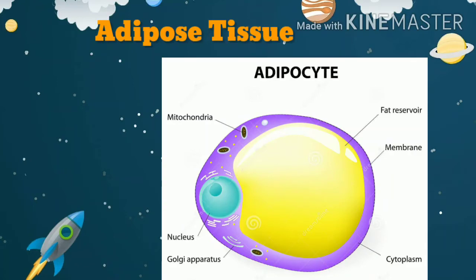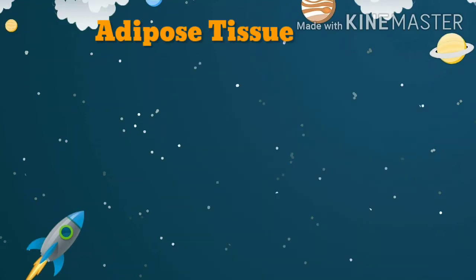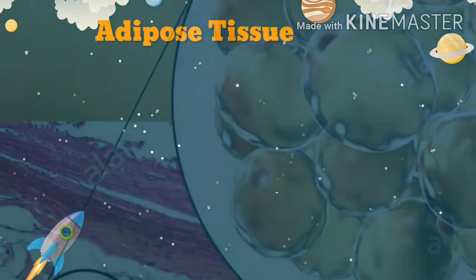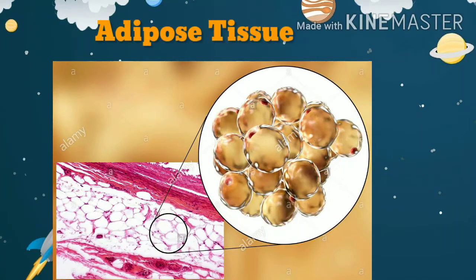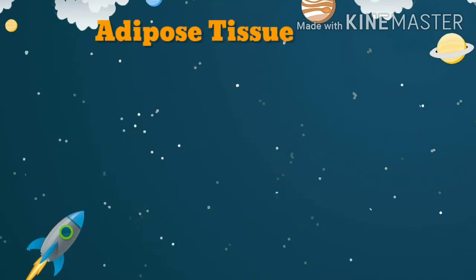Adipose cells or adipocytes contain a single large fat droplet. Besides adipocytes, adipose tissue also contains fibroblasts, macrophages, collagen and elastin fibers.